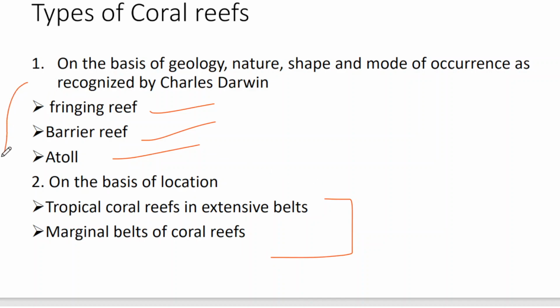So we will be discussing only these three because these are the very important ones. All the coral reefs are divided on the basis of these three types. So fringing, barrier, and atoll.